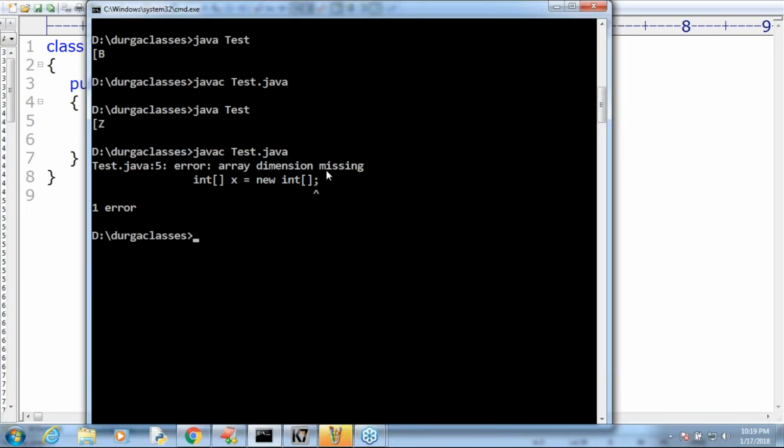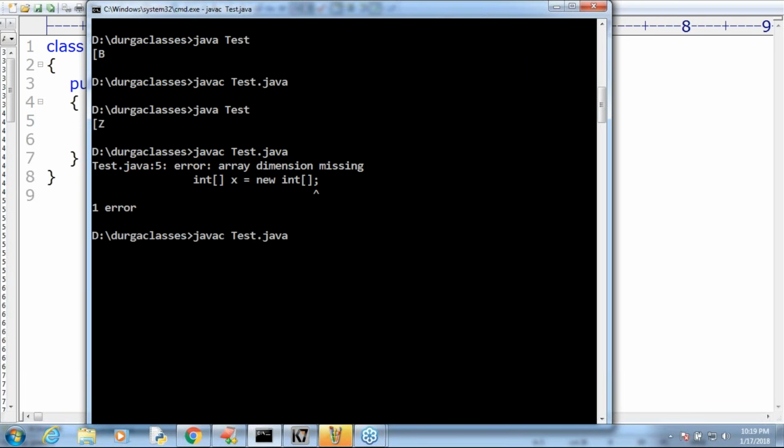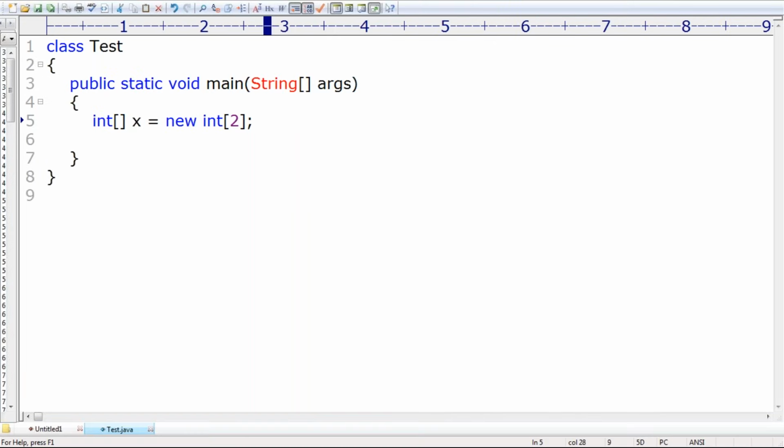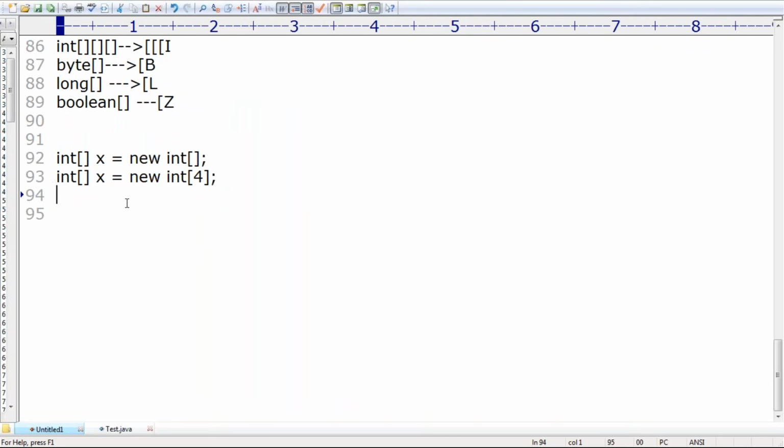But if I take some size, maybe 2 or 3 or 4 and so on, it is perfectly valid. Clear, right? Are you able to understand? So the first conclusion is very clear. At the time of array creation, compulsorily we have to specify the size. But at the time of array declaration, we are not allowed to specify the size. I covered this already at the beginning. Remember that. So what is the next case we need to talk about, sir?